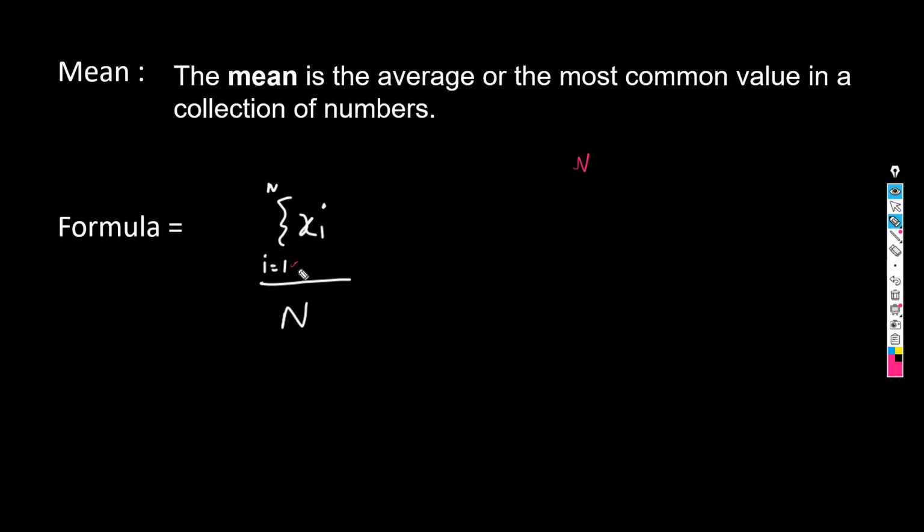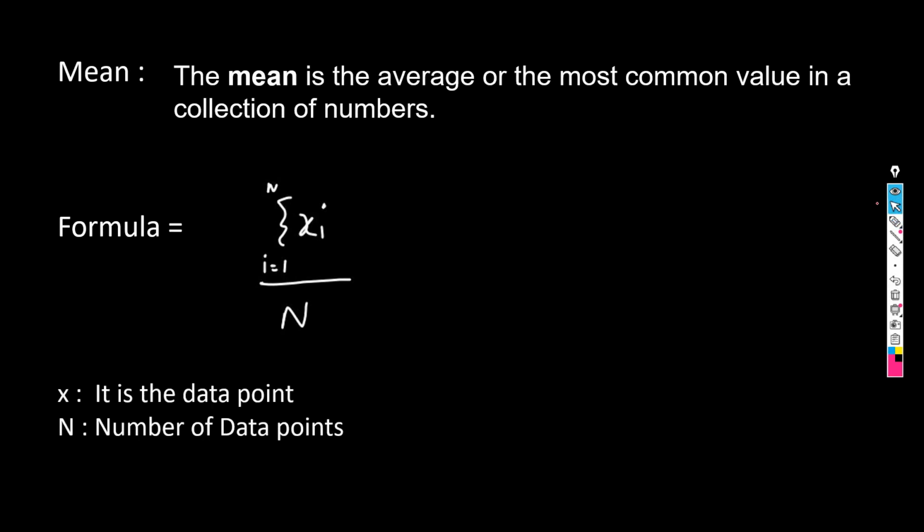And now what is the meaning of x and n? So x is the data points that we are going to take one by one, and we will try to take a sum of that. Now what is n? N is a number of data points.